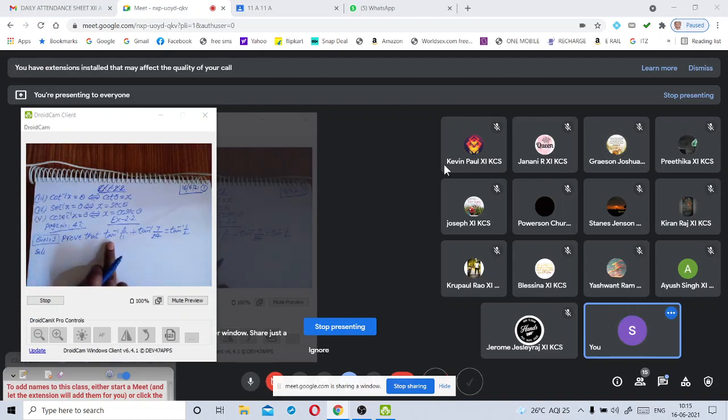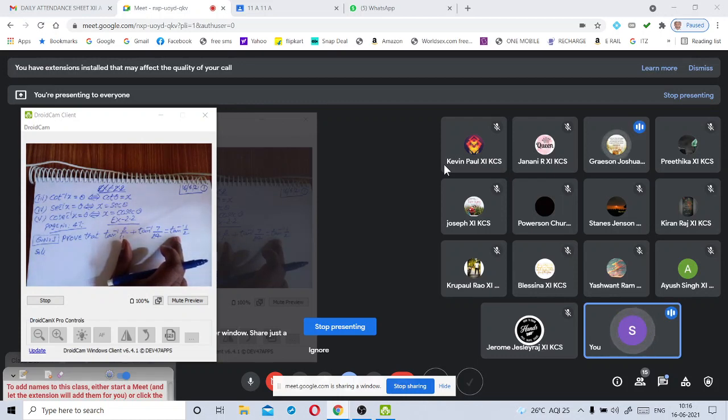See this question, my dear children. Prove that tan inverse of 2 by 11 plus tan inverse of 7 by 24 is equal to tan inverse of 1 by 2. We have to prove this statement. Understood this question, my dear children? Yes, sir.